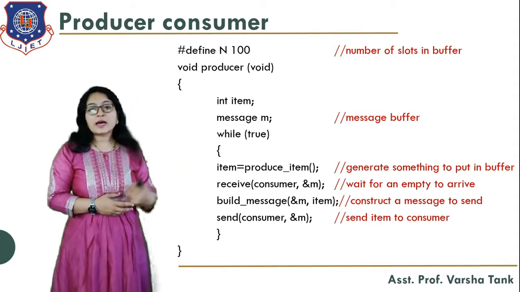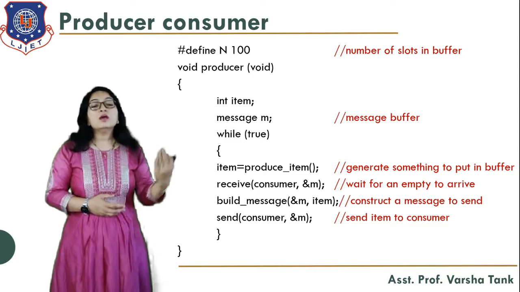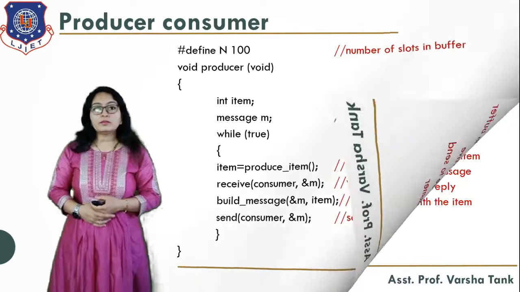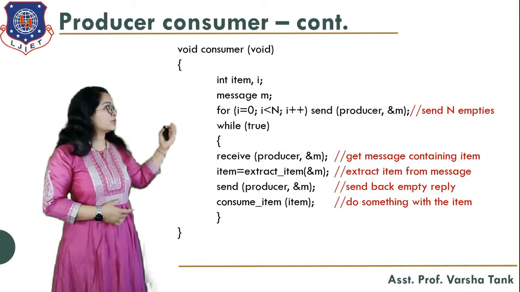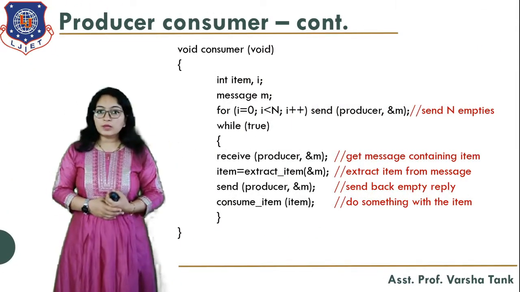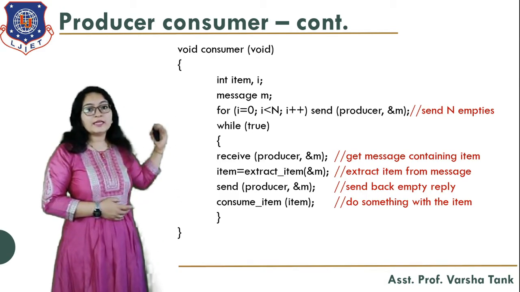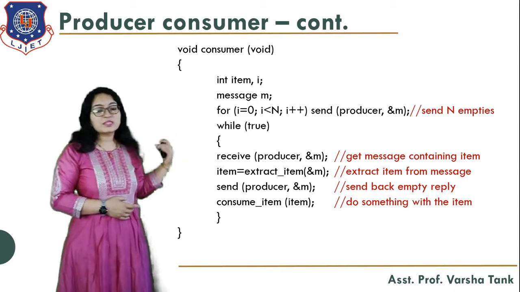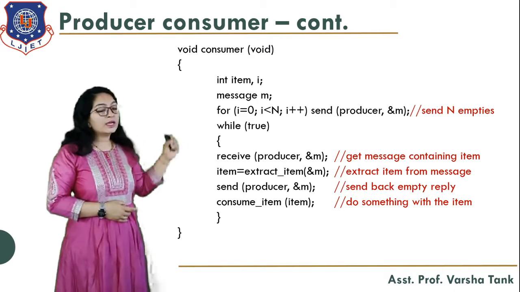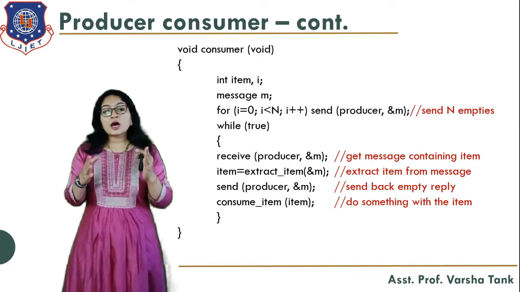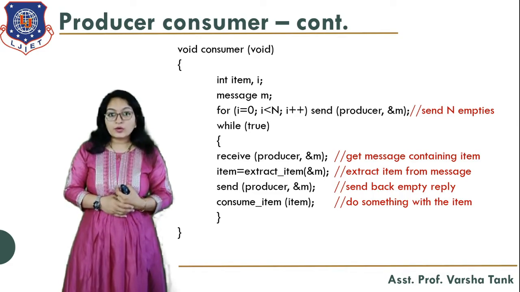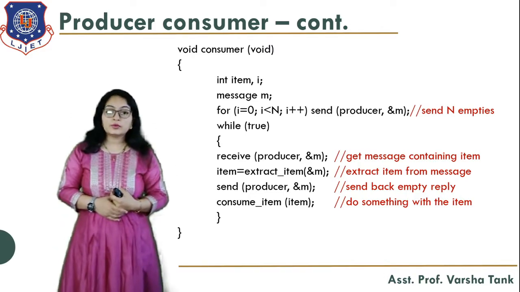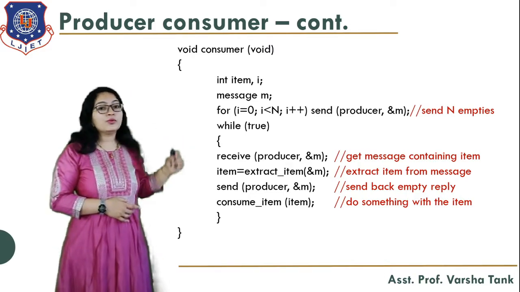Now at the consumer side, what will happen? Consumer will receive this information and it will consume the item. So here you can see this process, these steps are for the consumer. Now what is here? Integer item and i, two variables we are creating, and message m. Okay. Now here we are using the for loop. Why? Because how many empty slots are there? So for empty slots, it will continuously send messages to the producer. Okay. So producer can produce the item.